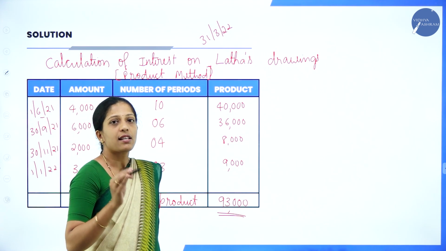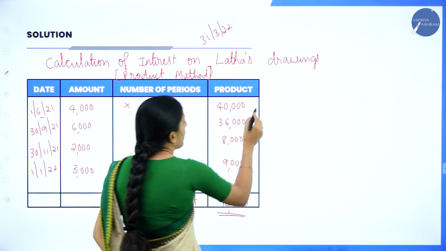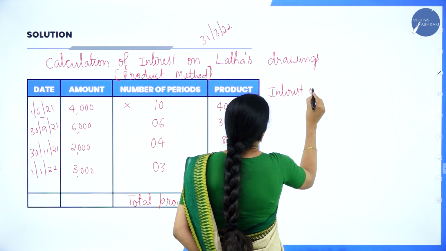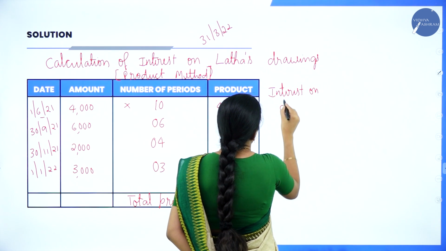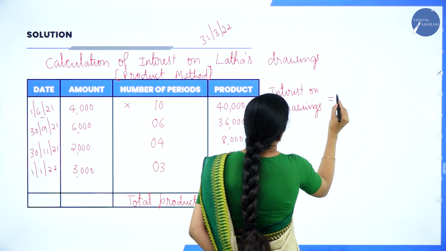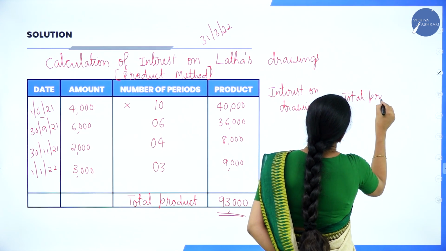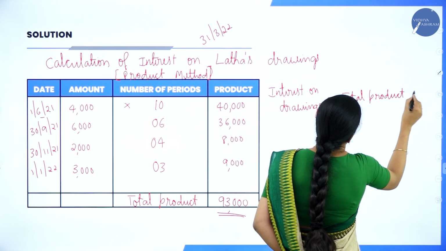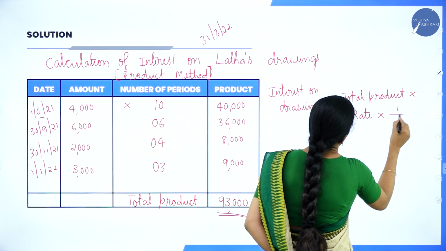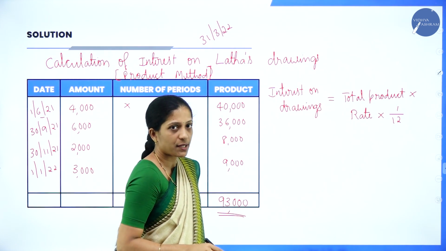Now there is a formula to calculate interest on drawings under the product method. So interest on drawings is equal to total product into rate into 1 divided by 12. You can write it in a single line itself, but I don't have space here.